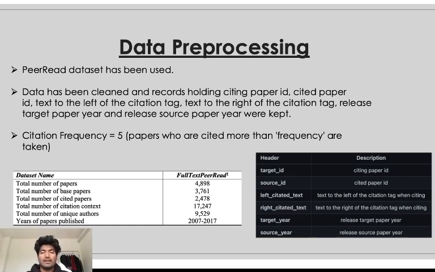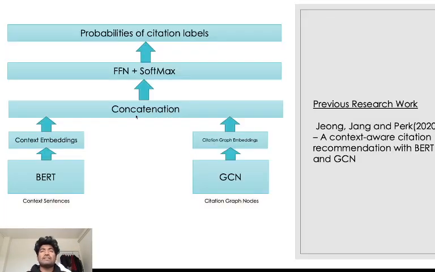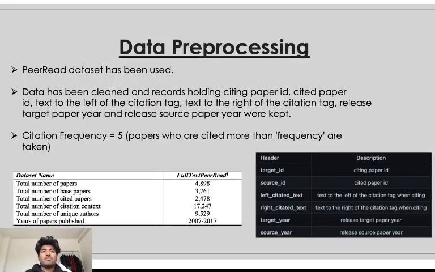Hence saying that the dataset is very huge. Now, as the dataset is large, we had to clean it. We kept the records holding citation paper ID, citing paper ID, cited paper ID, text to the left of the citation tag, text to the right of the citation tag, the target year, basically saying the release year, and the source year of the paper.